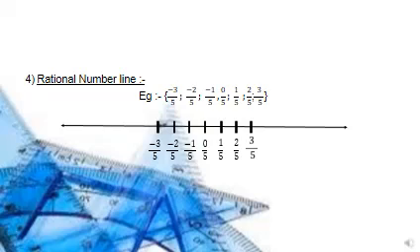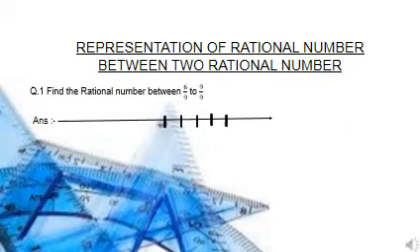So first we will draw the number line, then we will place 0 upon 5 in the middle, and then on the right hand side we will place all positive fractions, and on the left hand side we will place all negative fractions. Now we will see our last concept of this lecture, that is representation of a rational number between two rational numbers.